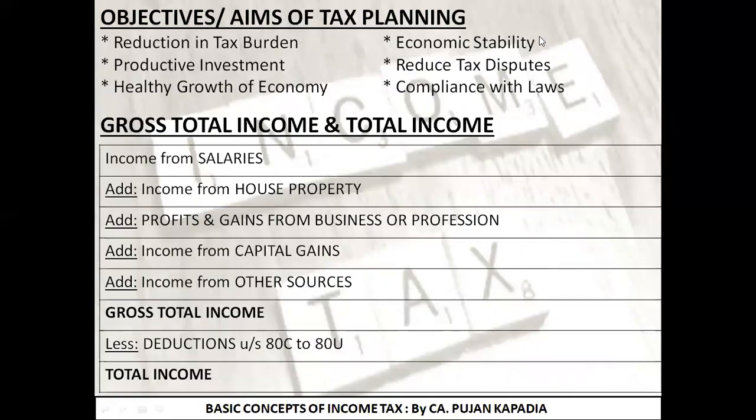And after we took care of the objectives of tax planning, lastly, I explained what is gross total income and what is total income. Adding the income from all the 5 sources gives us gross total income, from which I deduct all the deductions under section 80C to 80U, as a result of which I get the resultant total income.